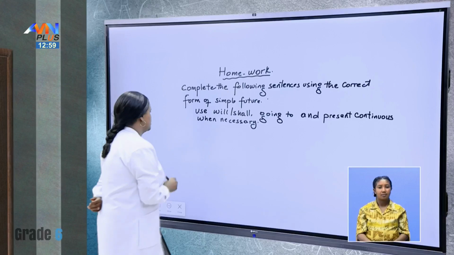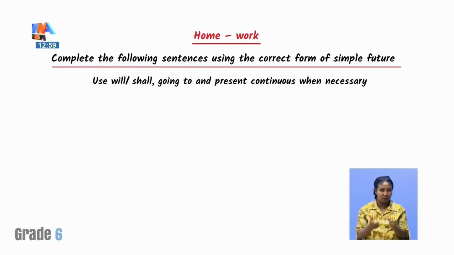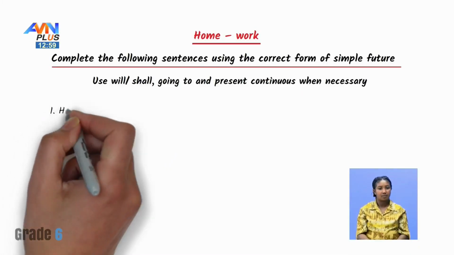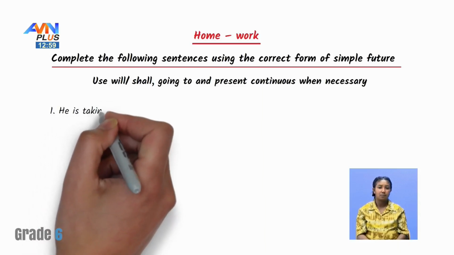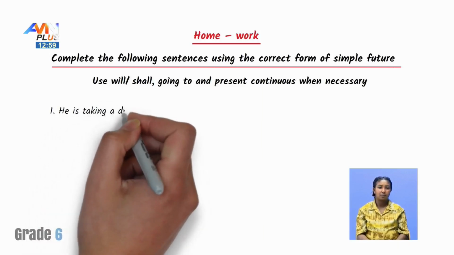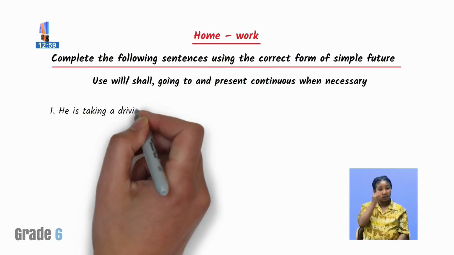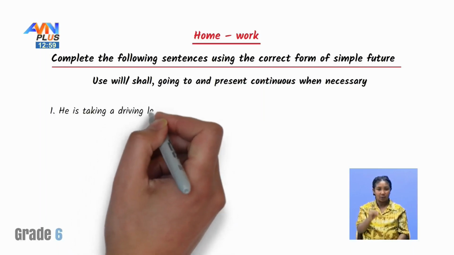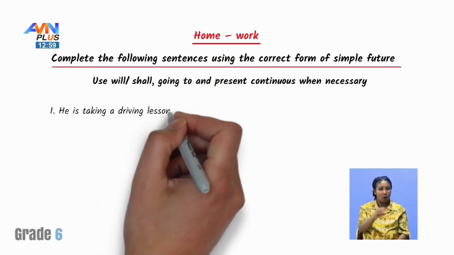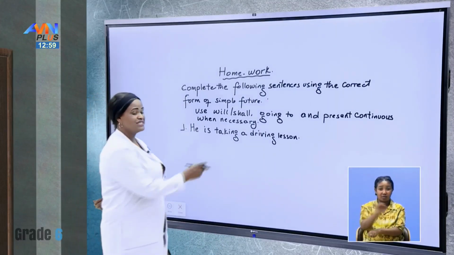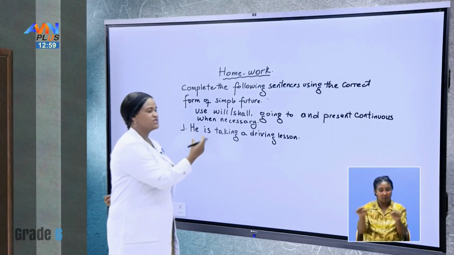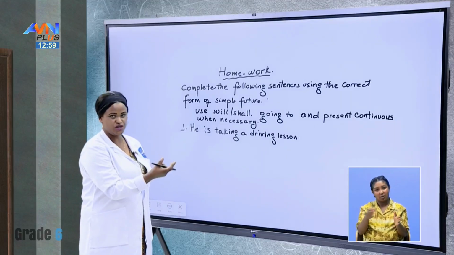All right. One. He is taking a driving lesson. Now this sentence helps you to decide on which form of the future you are going to use.